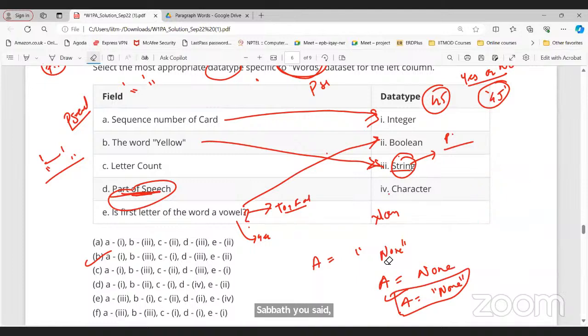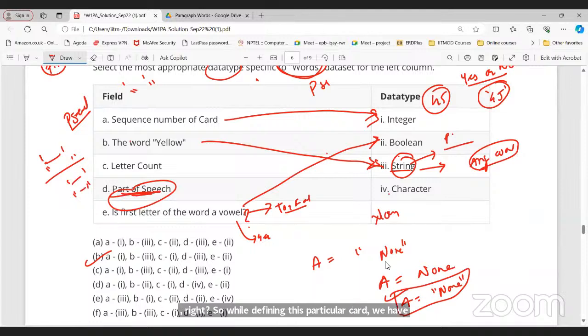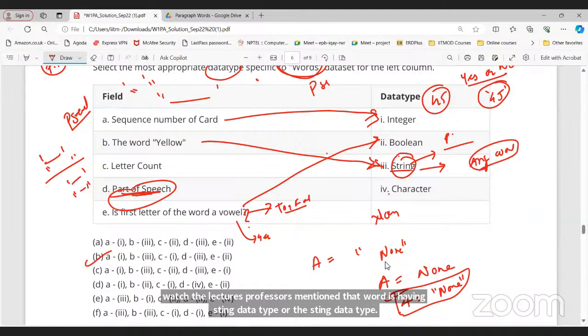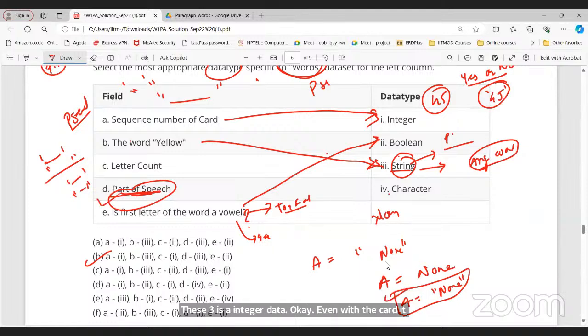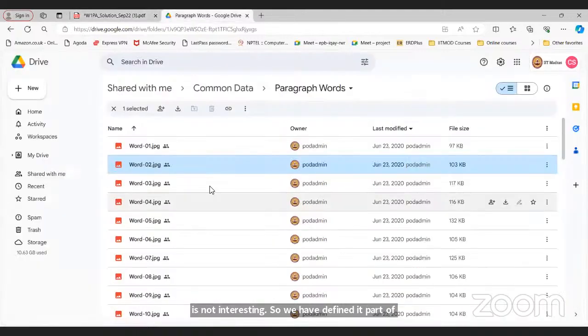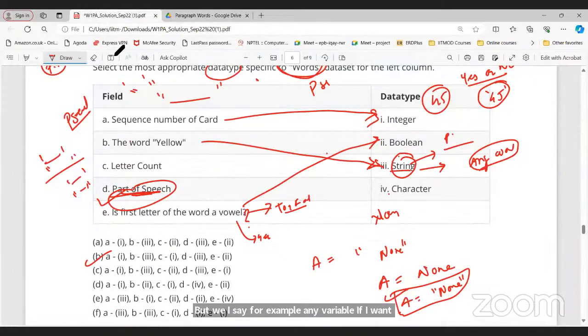Sir, can you mention some more examples of string? String is any word. Any word is basically a string. And in programming, when I want to define a string, we have to use single or double quotation. That's it. Whenever you see any word inside a single quotation, that is basically a string data type. So quotation is very, very important. Any word, anything, any integer inside single or double quotation is basically a string. So here part of speech is a string because for the data set we are asking for a noun, so we have defined that noun is a string data type. So string means simply anything inside the single or double quotation.